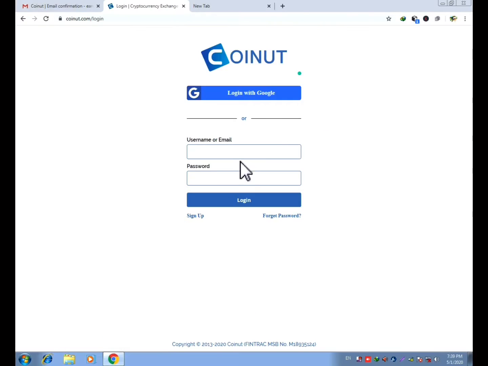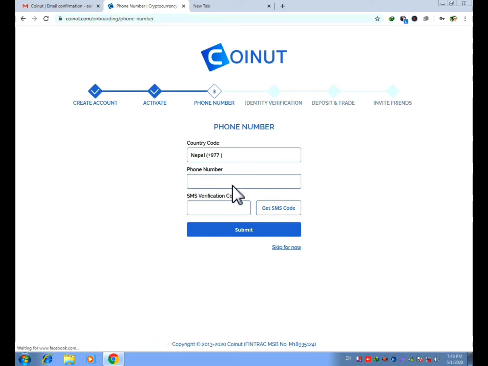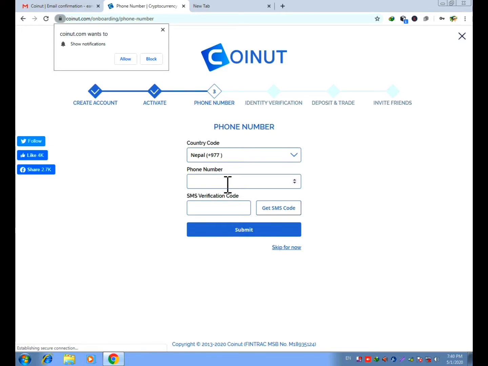Here you have to click on login. In order to log in, use your username or email and password. After you click on login, you will get this interface where you have to enter your phone number, which must be valid. This process must be done in order to get free Litecoin.